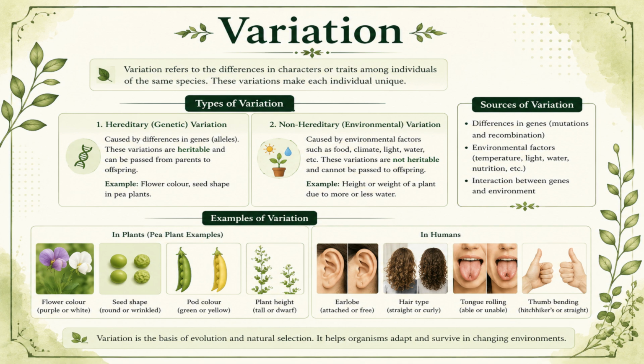In humans, fingerprints of every person are different. Variation occurs because traits are inherited in different combinations from parents, and sometimes due to environmental factors as well. Variation is very important because it helps organisms adapt and survive in changing environments. Without variation, evolution would not be possible.